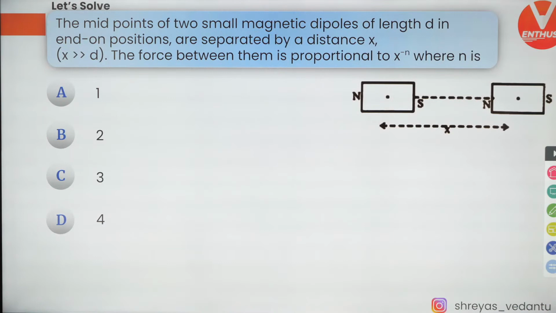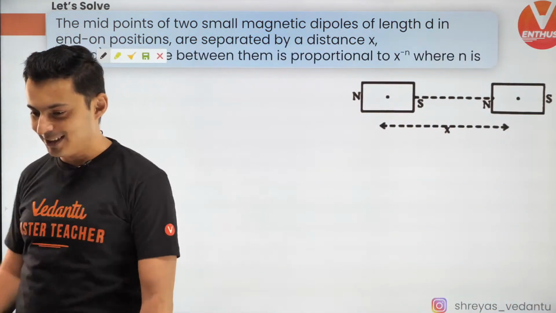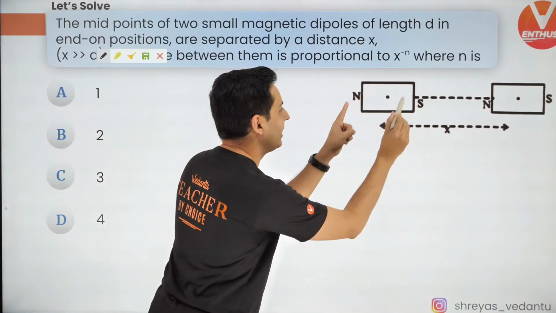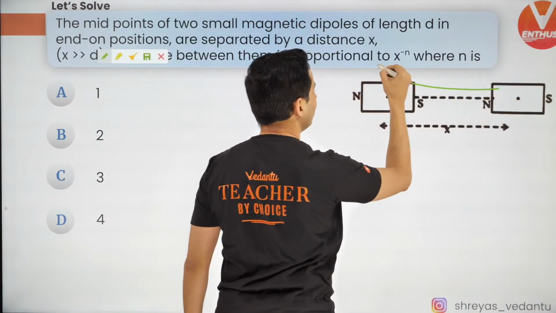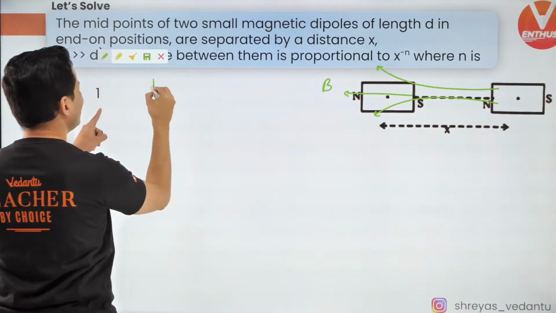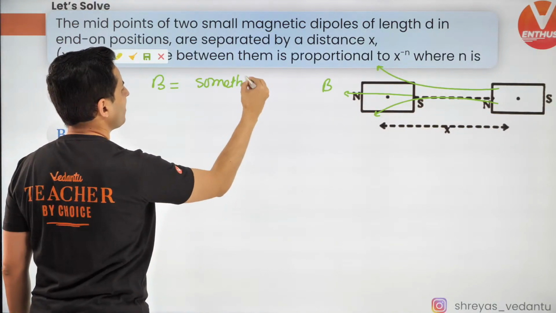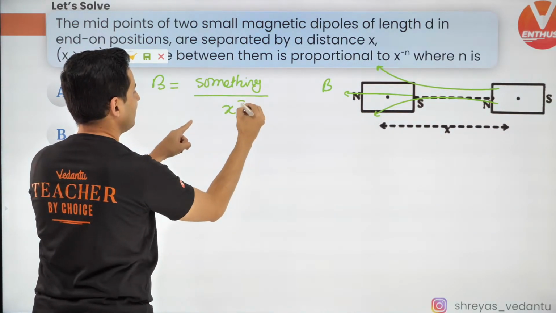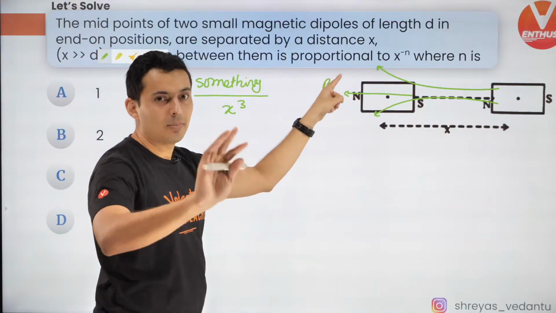Now let me tell you how this works, guys. First of all, due to one magnet, what is the field on the other magnet? So what is the field due to the other magnet over here? What is the value of B? Well, I just gave you the formula of B, guys. It was something divided by distance cube. Remember, it was distance cube. It doesn't matter what the constants were, because we are just wondering about what it is proportional to.